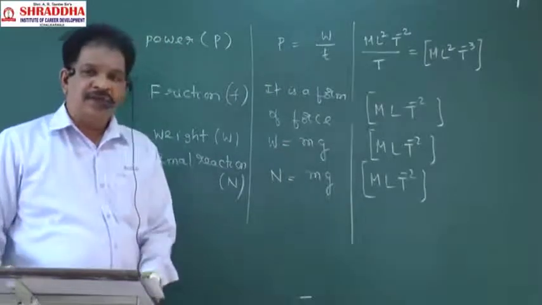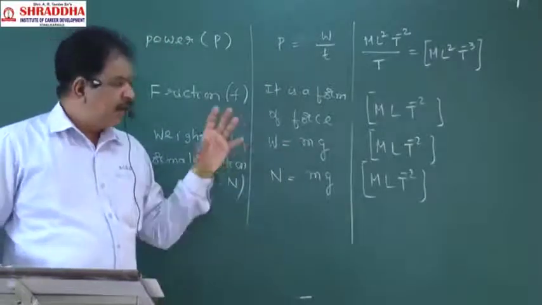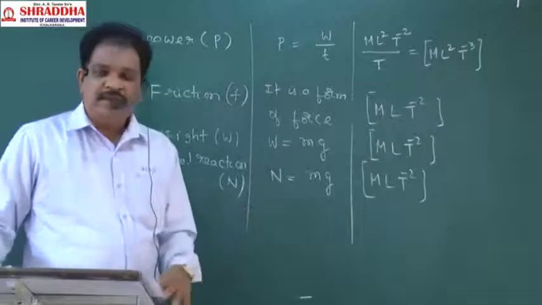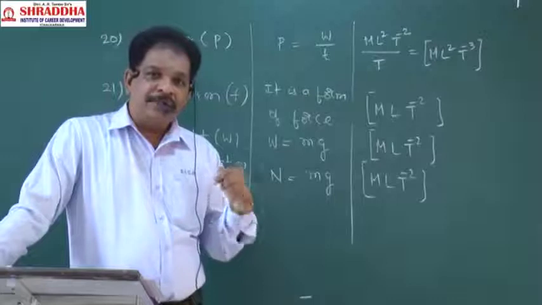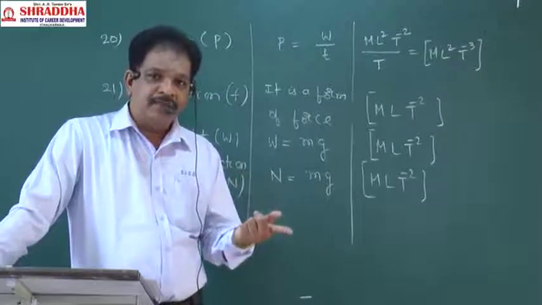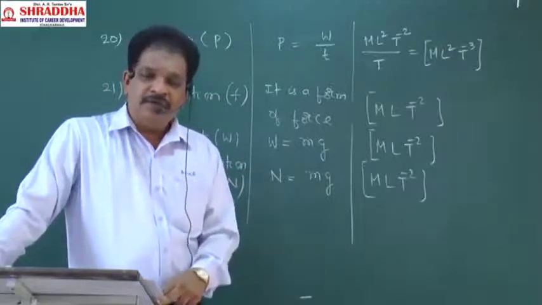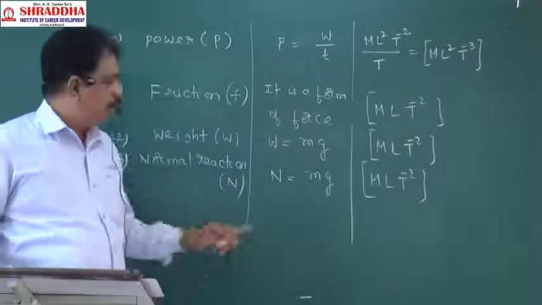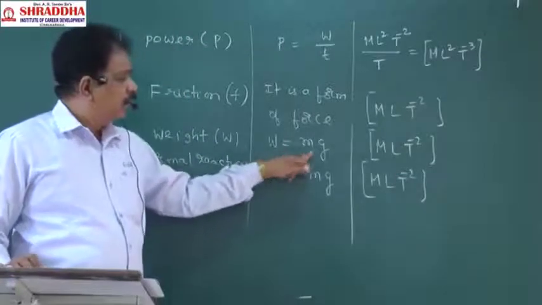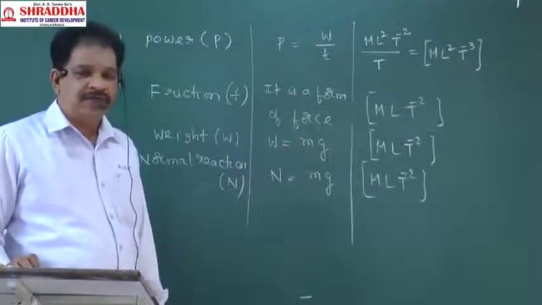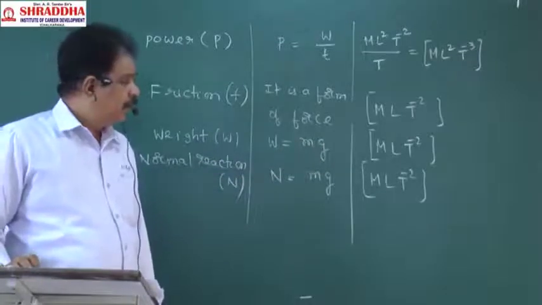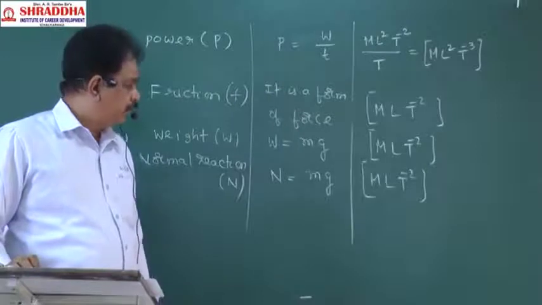On the surface of the earth, the earth creates a force on any body. The force applied by the earth on the body is called the weight of the body. Weight is mg, and its dimensional formula is MLT power minus 2.